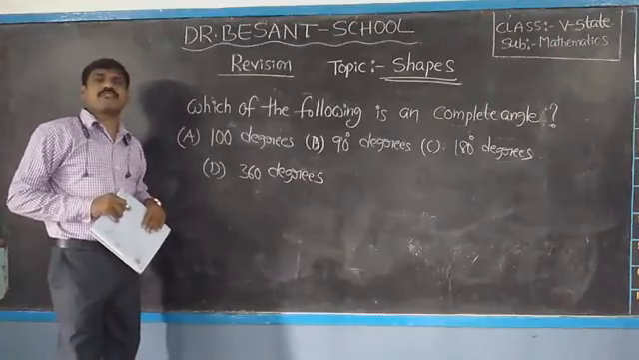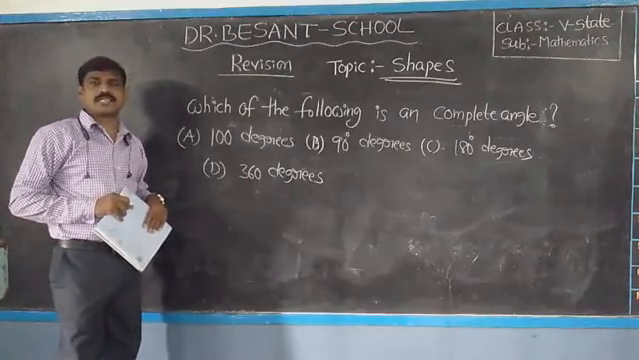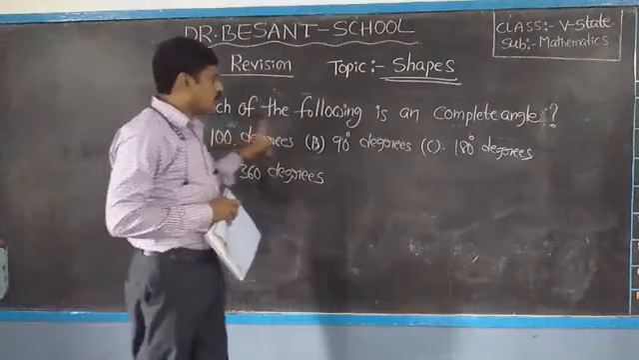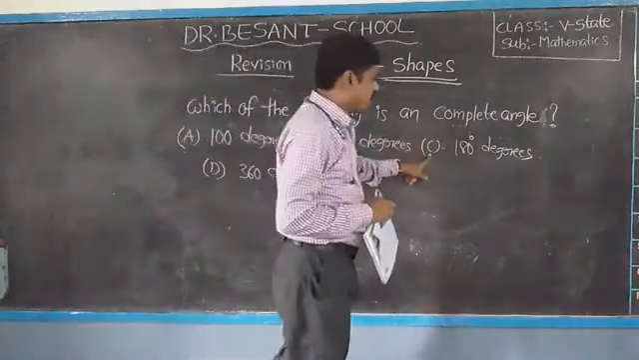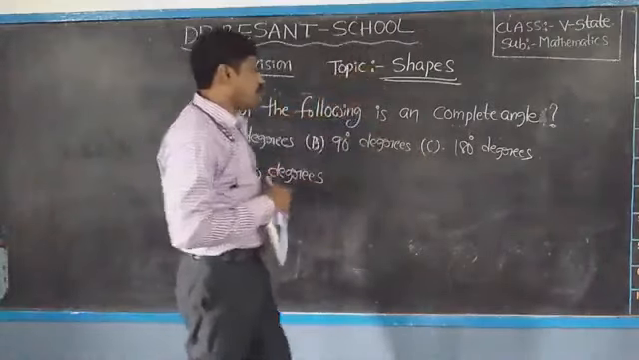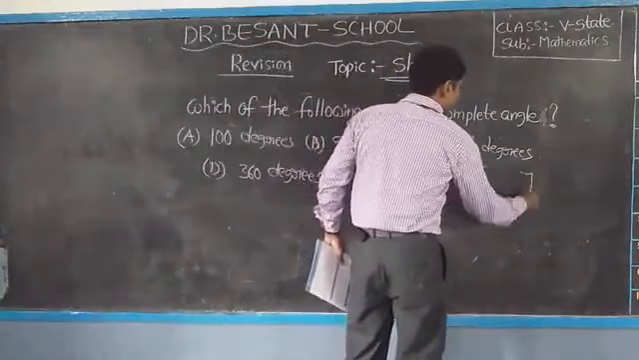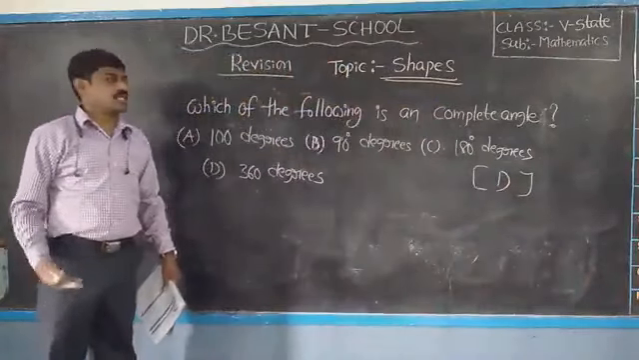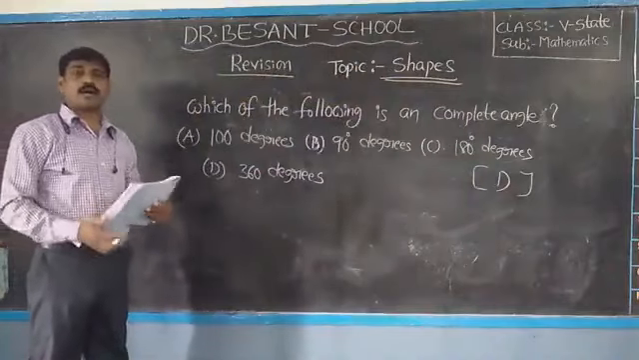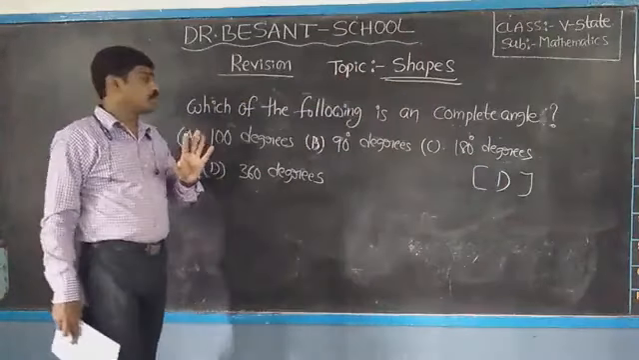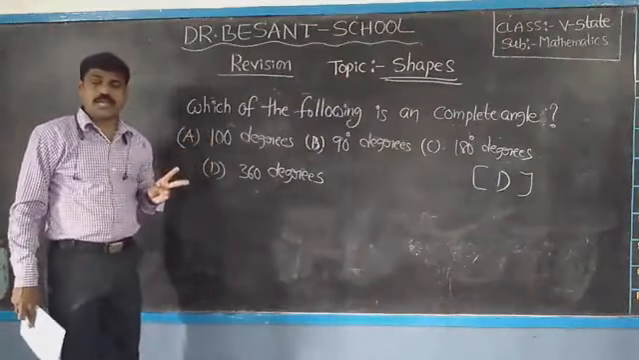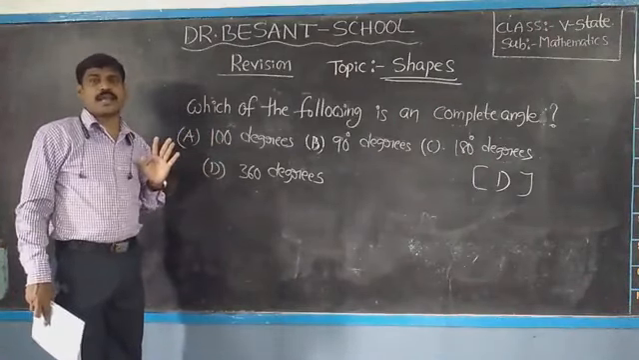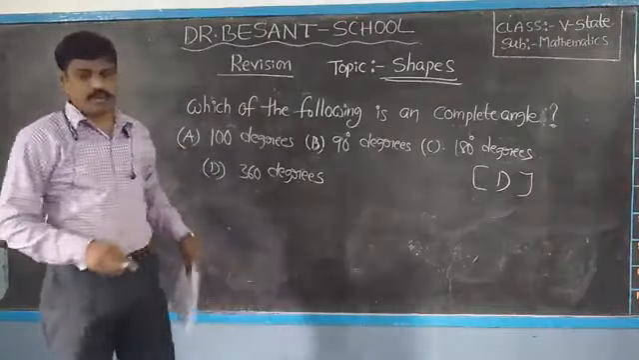So what is the measure of a complete angle? 360 degrees is the measure of a complete angle. So which option? Option A wrong, option B wrong, option C wrong, option D is the correct one. So you have to answer option D. Okay children, so this is the way. Now you have learned about acute angle, obtuse angle, straight angle, right angle, complete angle. Okay, one more similar question I will ask.